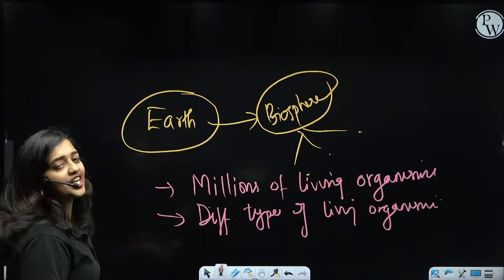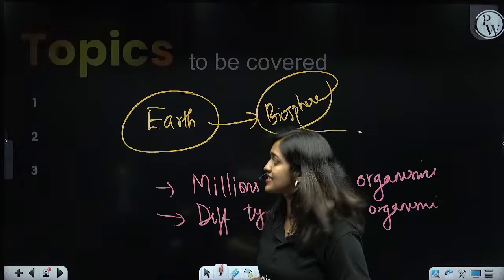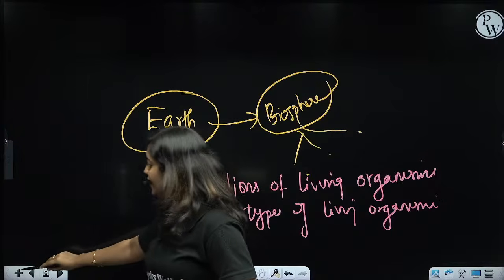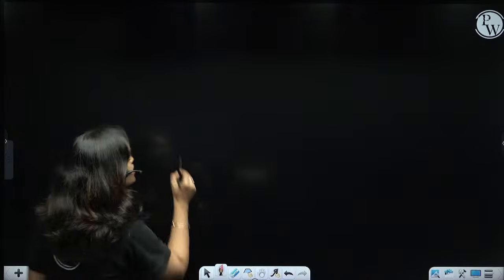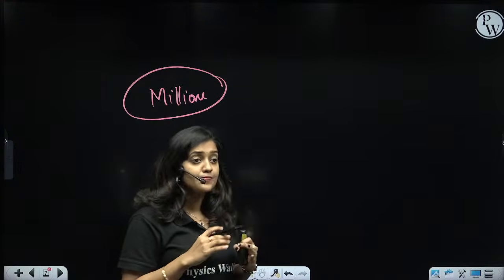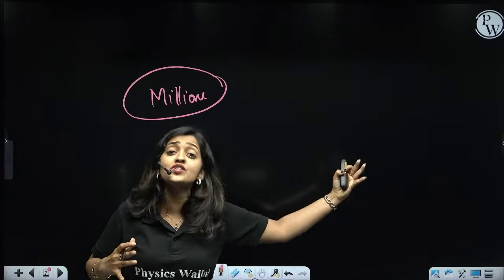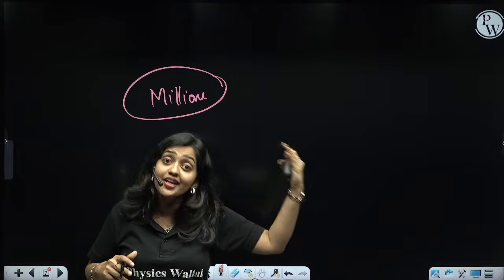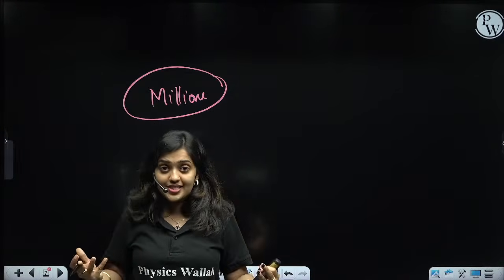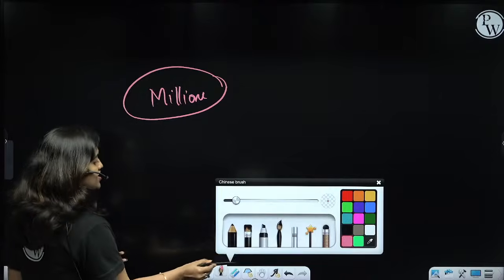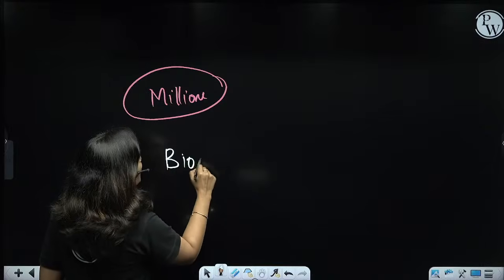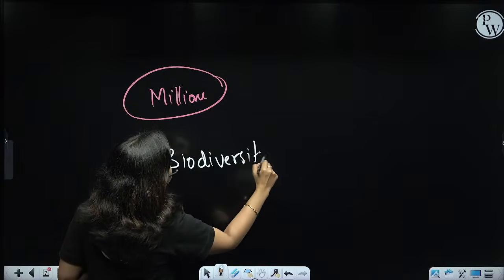Right. So actually, what all things do we have to discuss in this chapter? We have to discuss the topics to be covered in this chapter. I'm just giving you some introduction for this chapter. Anyway, now we understood that millions of living organisms are present, which means millions of types of living organisms, different varieties of living organisms, right? The term we use to express that diversity, that variety, is biodiversity.